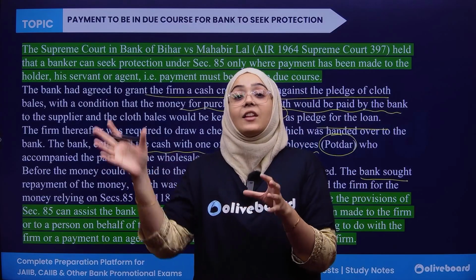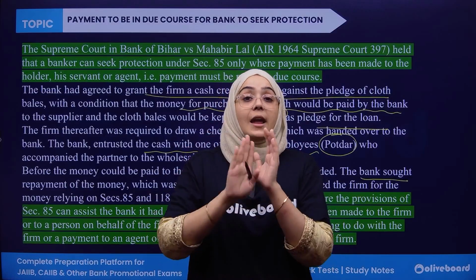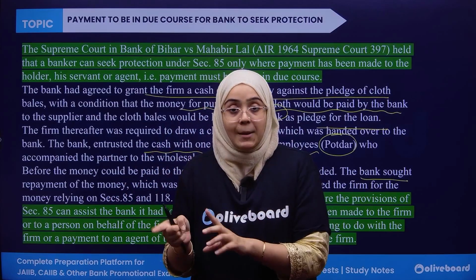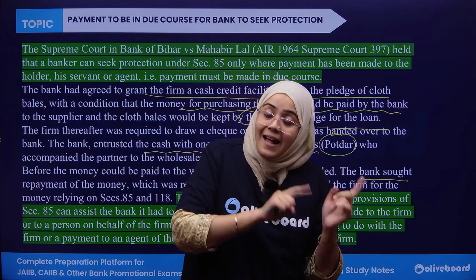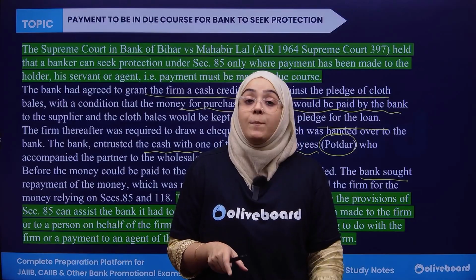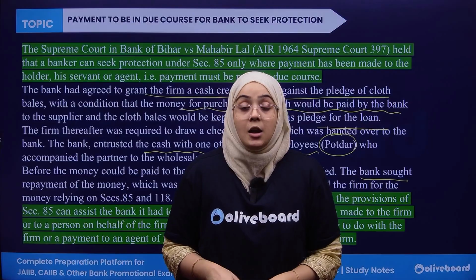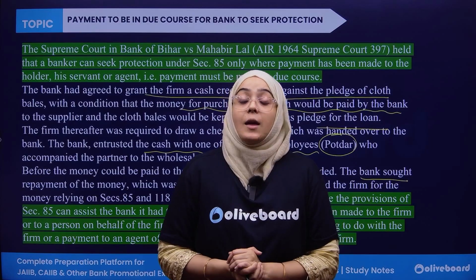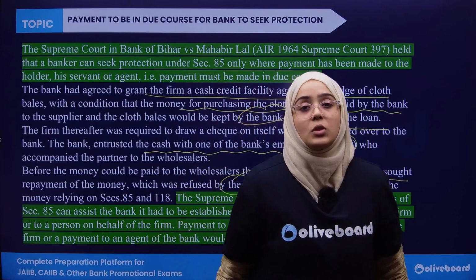Now, if the bank has given payment to any other person who has no association with the company, who is not the employee of the company, then the bank will be responsible for all the loss. But in this case, the firm is responsible for the loss. The firm has to return the money to the bank. Why? Because Podar was the employee of the firm. Now the firm has the full responsibility for Podar. Podar became a fraud and ran away with the money. It means that the bank has no liability here and the firm has to return the money.